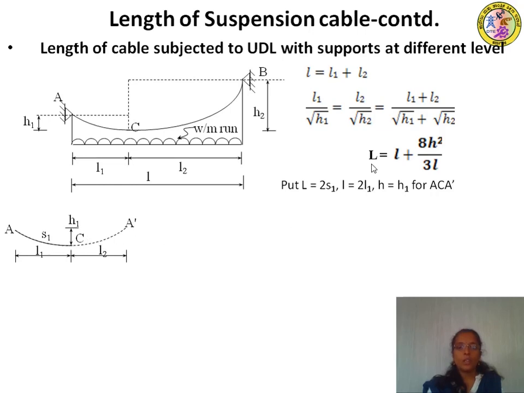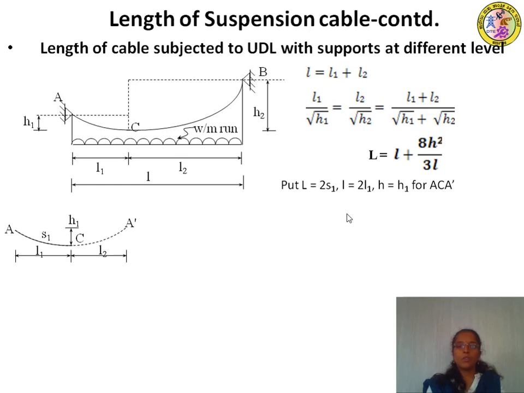Let us substitute capital L as 2S1. Span is the distance between the two supports. If the supports are at same level, this is one L1 and this one is also another L1, so span will be 2L1, and dip is equal to H1 for ACA dash.